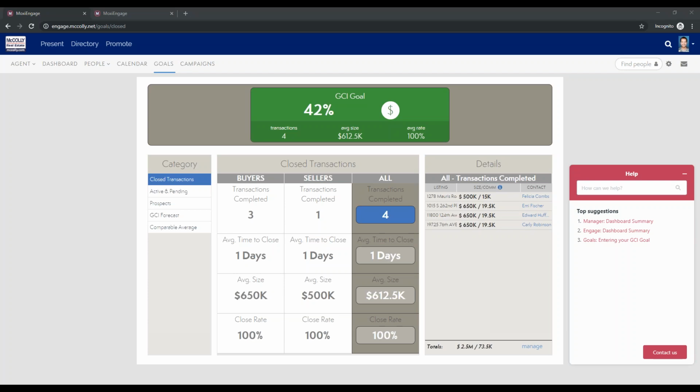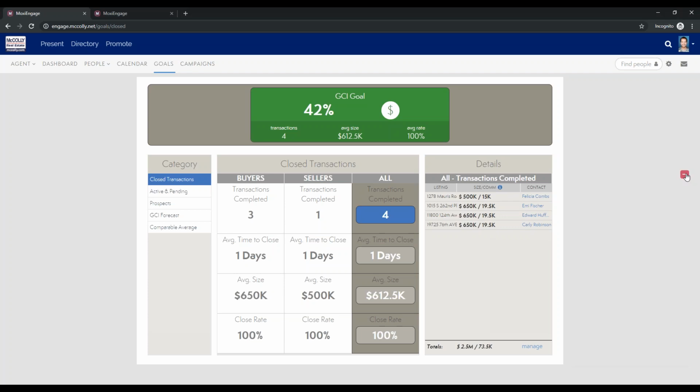Oh, and then also Monica's asking if we are able to do a demo of the importing of the contacts. Unfortunately, we're not able to show the link between Google and your system right now, just because we've already synced our account. But it's super simple and easy to do. When you log in and go to Engage, the first thing you'll see is a message that says, do you want to sync your account? And you'll say yes, of course. Within less than 5 minutes, depending on the number of contacts, your account will be synced, and all of those contacts that you have in your Gmail will automatically show up in your dashboard.